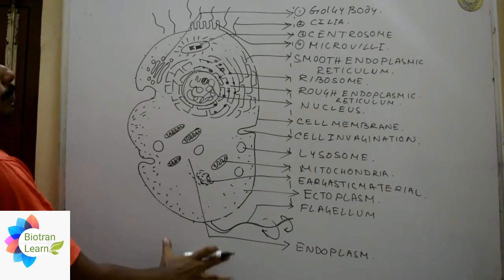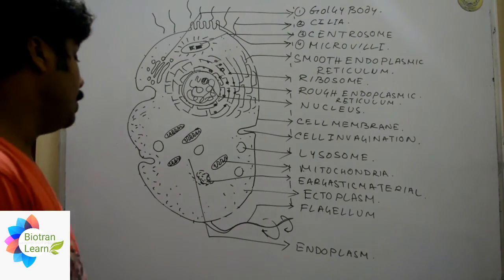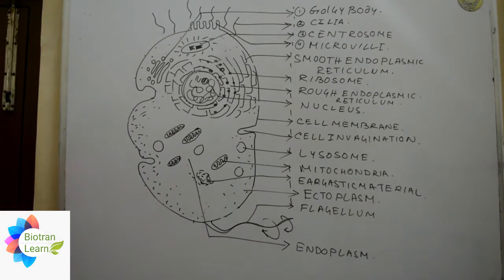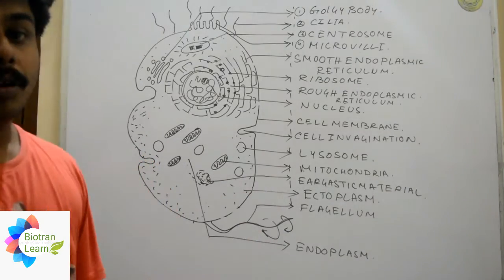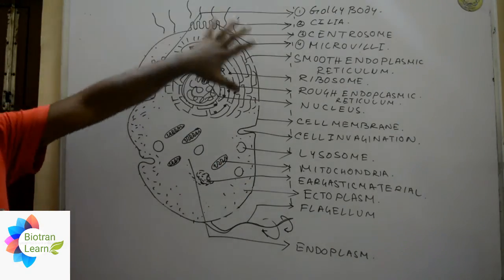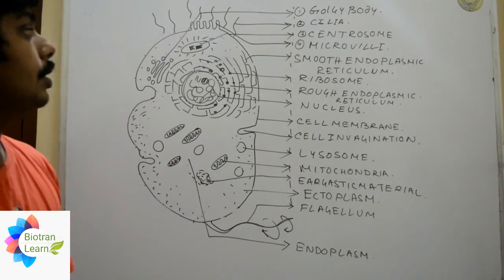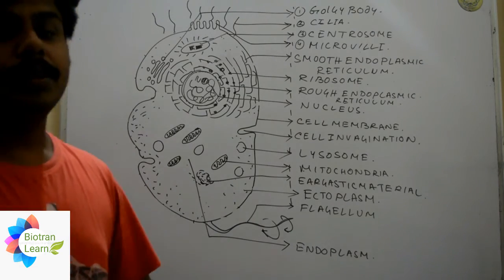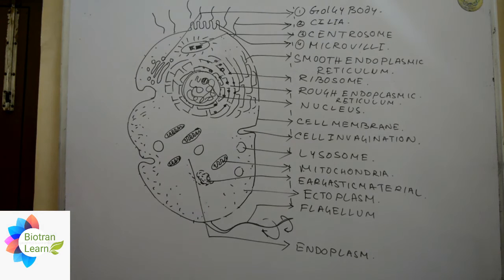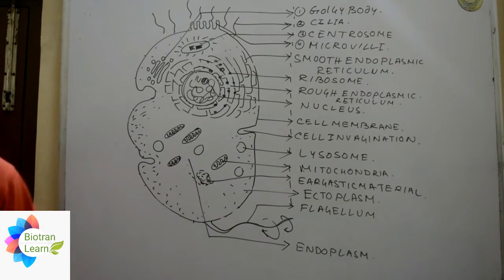So this will be the basic structure of a particular cell that we will be able to observe in a eukaryotic cell, right? So that's all, and this is how I have drawn this structure and pointed out different structures, cell organelles. Just give it a practice and it will come in a single go. Okay, so we will be studying each and every individual structure in our next topics, right?